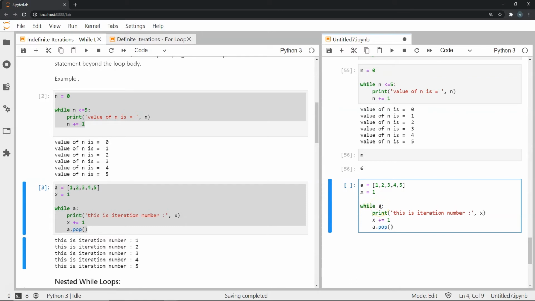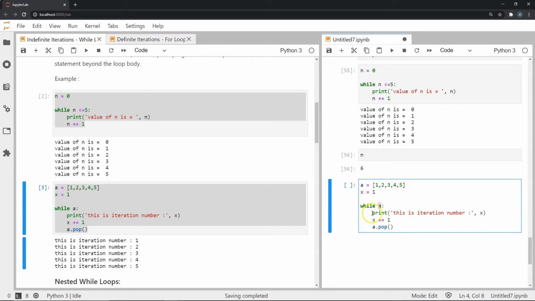Now what is A? Well, A is not your typical expression where you're checking if some condition is being met or not. The way you read this is: while A exists. In the context of a list, as long as A, which is a list, contains objects within it, A is true. If it does not have any objects within it, A is false. So while A basically means while A has objects within it.